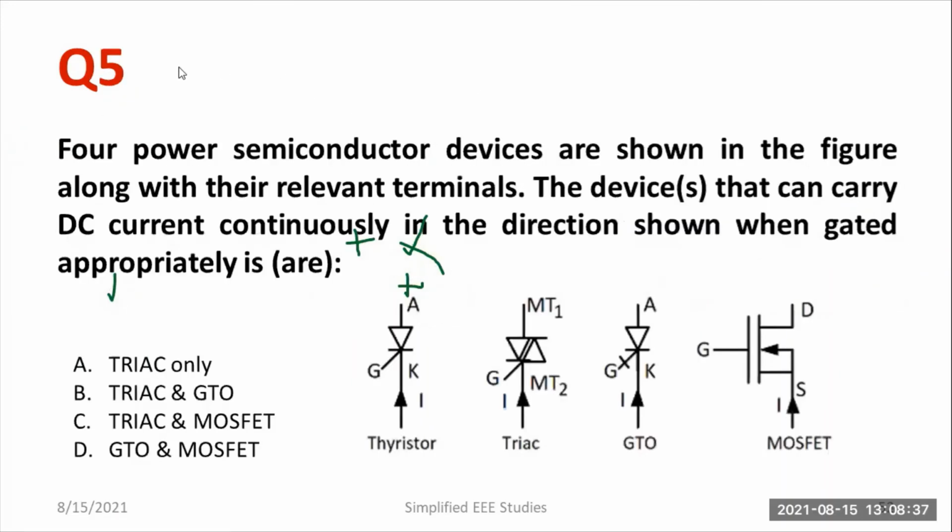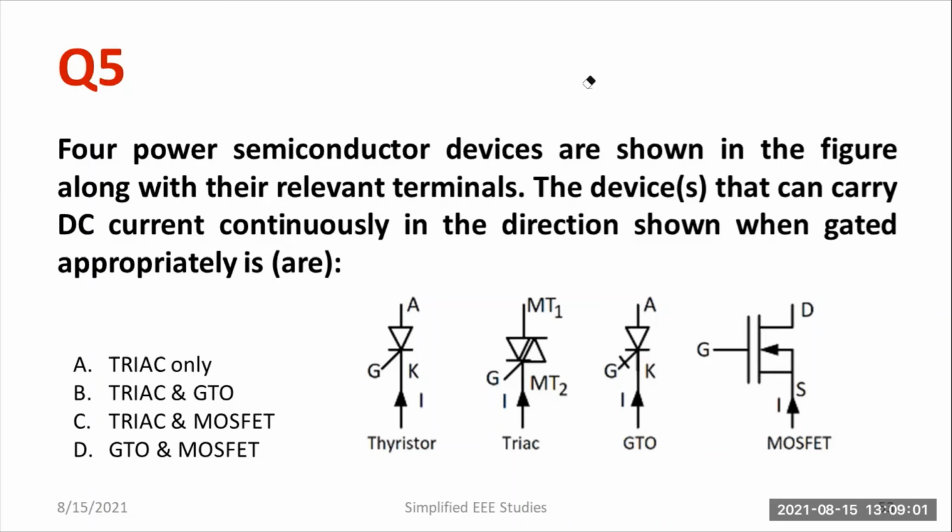Now let me discuss question number 5. Four power semiconductor devices are shown in the figure along with the relevant terminals. The devices that can carry DC current continuously in the direction shown when gate current is approximately... which is the right answer, because both are controlled devices, because then only we can apply the gate current and control.